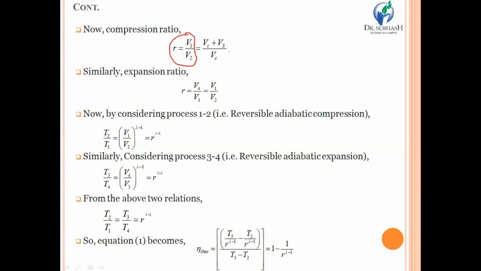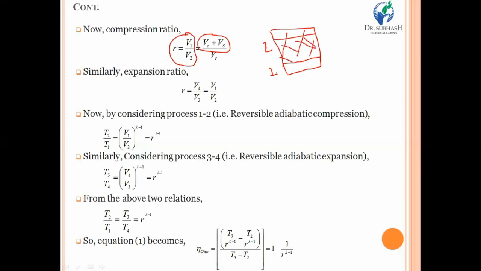So if we replace V1, it will become Vc plus Vs, that means clearance volume plus swept volume. Because suppose this is an IC engine, this is, for example, state number 2, and this is state number 1. Suppose the piston is over here. So this entire volume will be known as V1, and V1 itself includes the clearance volume and the remaining volume.